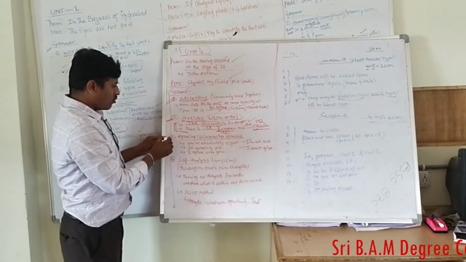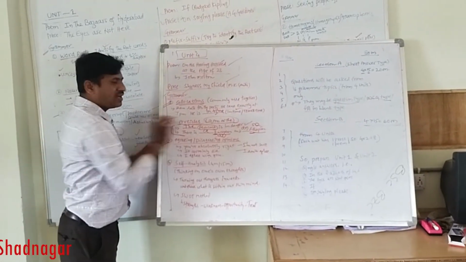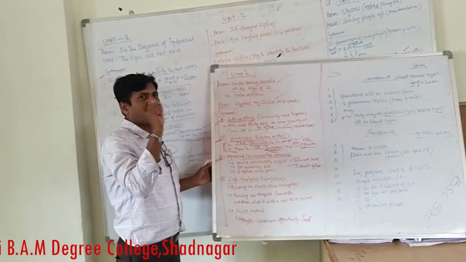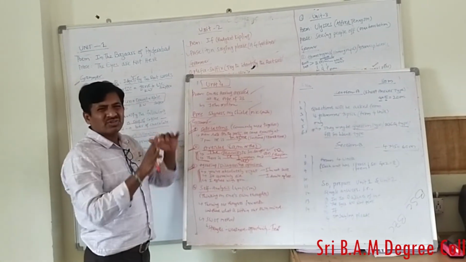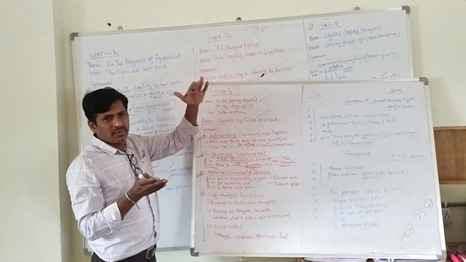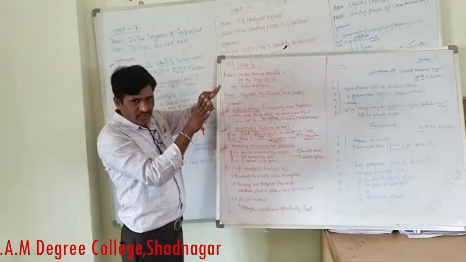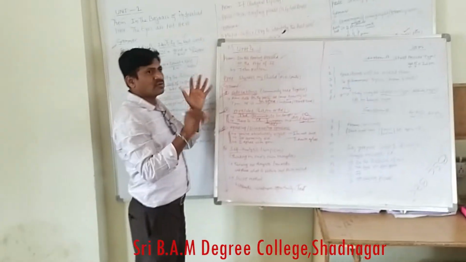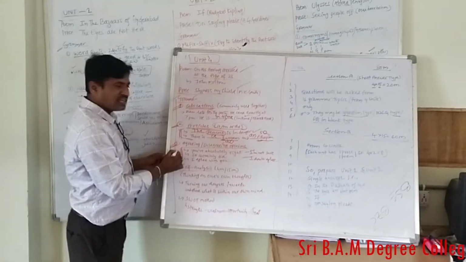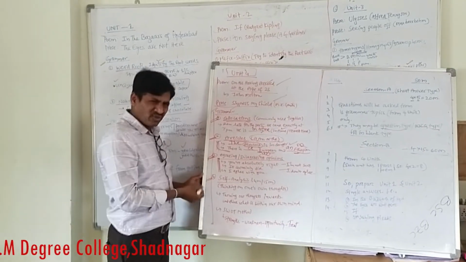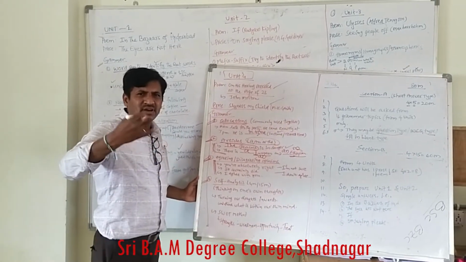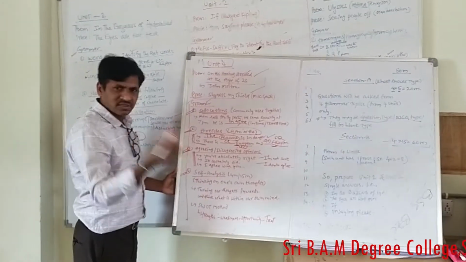Now the last, third one is agreeing and disagreeing opinion. You have to prepare a dialogue by using these expressions. Usually 6 bits will be given and you have to attempt only 4. So if you face any difficulty regarding this grammar point, you can leave it. The last one is very important, and you can easily write it on your own. You can prepare your own sentences.